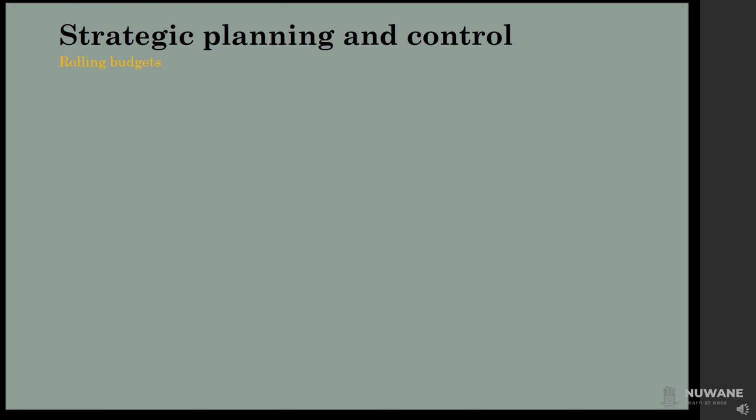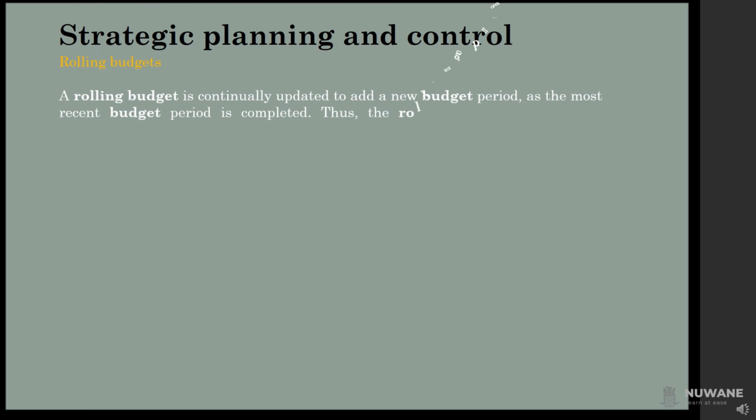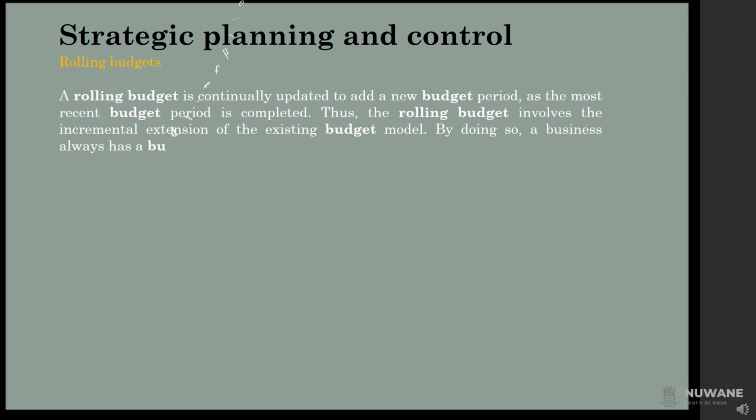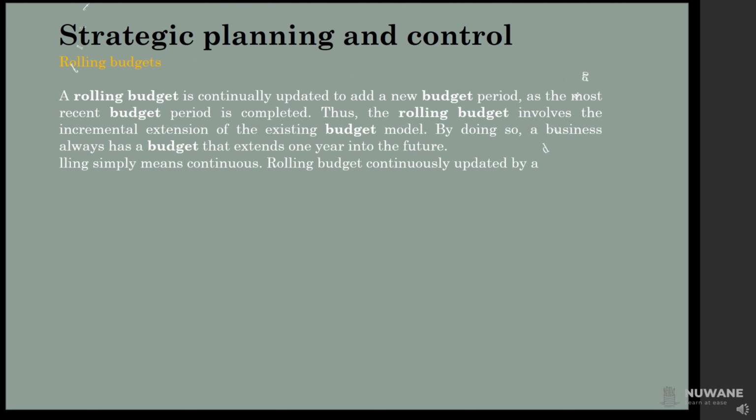Now, the third type of budgetary approach, rolling budgets. A rolling budget is continually updated to add a new budget period, as the most recent budget period is completed. Thus, the rolling budget involves the incremental extension of the existing budget model. By doing so, a business always has a budget that extends 1 year into the future. Rolling simply means continuous. A rolling budget is continuously updated by adding a further accounting period when the earlier accounting period is completed.